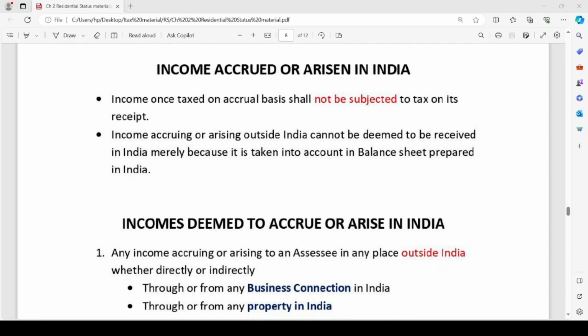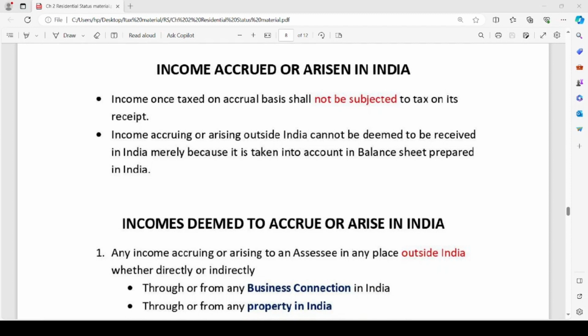The second point: incomes accruing or arising outside India cannot be deemed to be received in India merely because they are taken into account in a balance sheet prepared in India. If an entity prepares its balance sheet and shows incomes which are accruing or arising outside India, such incomes will still be taxable as per the residential status of the entity. Such income will not be considered to be income deemed to be received in India merely because it is shown in the balance sheet of the entity.